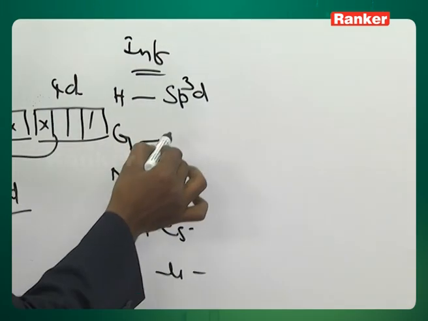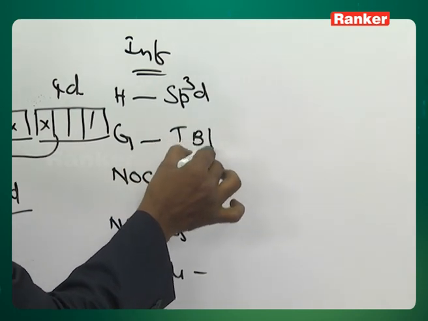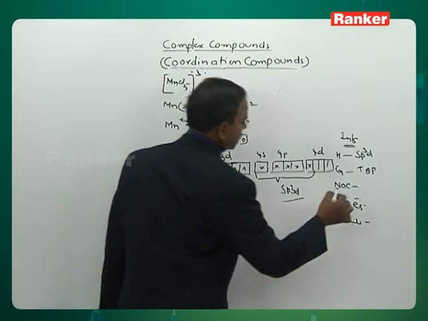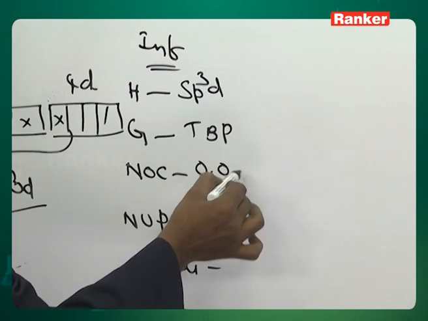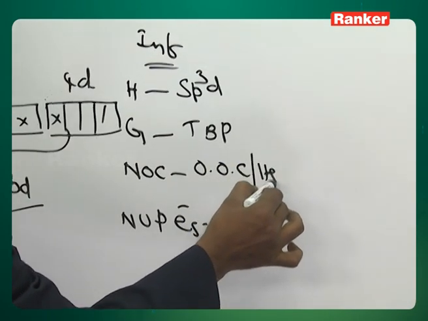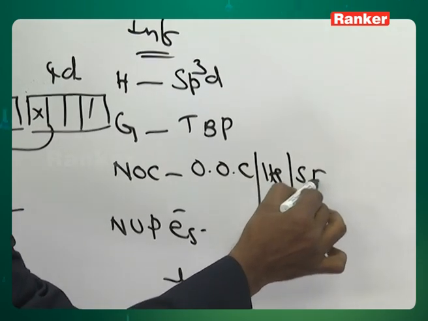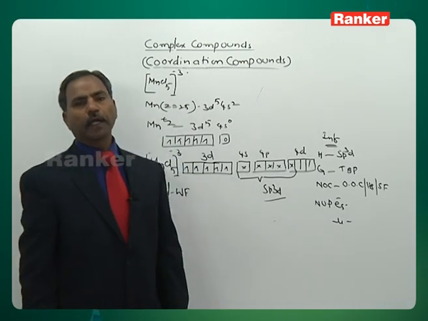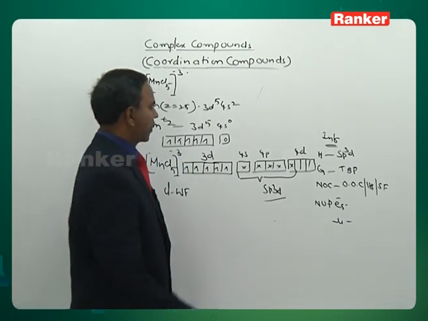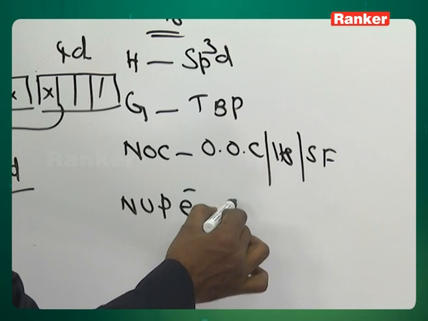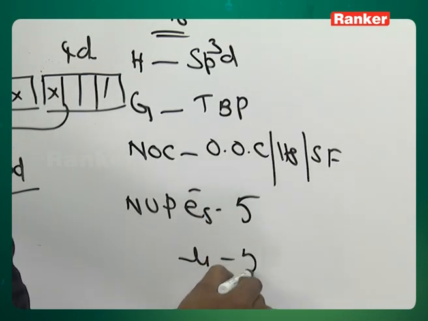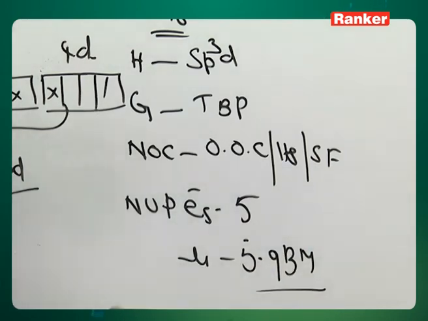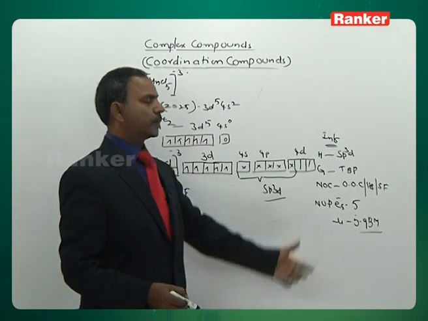Geometry, again the same: trigonal bipyramid. Nature of the complex: outer orbital complex, high spin complex, spin free complex. Number of unpaired electrons: 5, and the magnetic moment is 5.9 BM. This is the information about this complex.